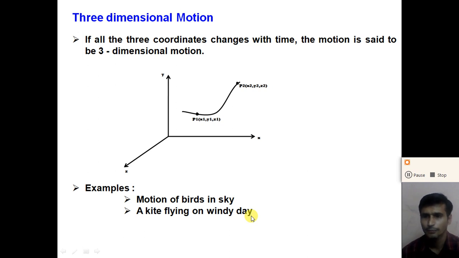Here dear student, for this chapter our discussion is limited to one dimension, because the name of the chapter is motion in a straight line, or we can say motion in one dimension. So in this chapter we will discuss one dimensional motion. So only one coordinate changes with the time, either x or y coordinate. So in this chapter we will discuss motion of a car moving on a straight road, motion of a train moving on a straight track, right? All these things, or motion of an object falling from some height. All these types we will discuss in this chapter later on.